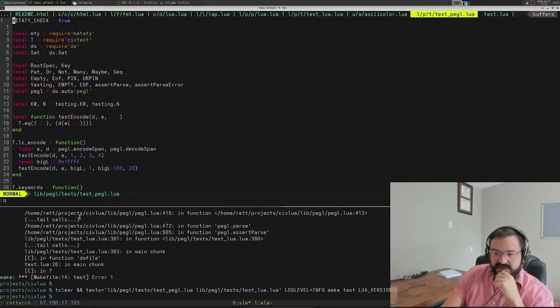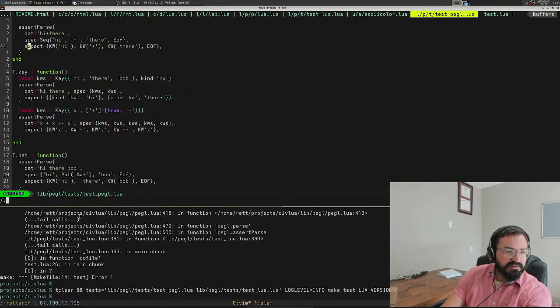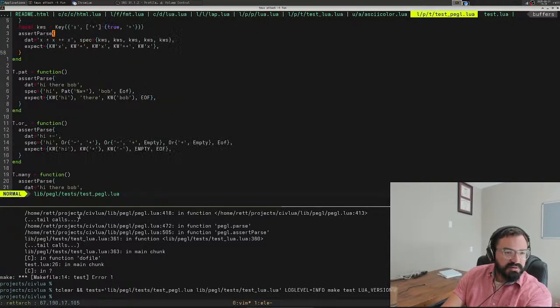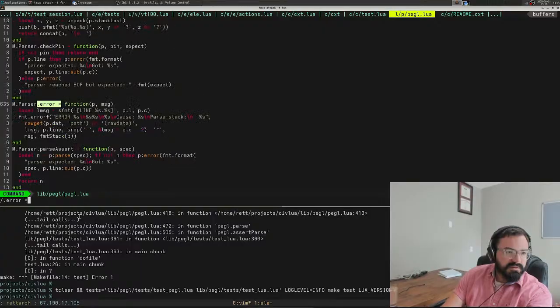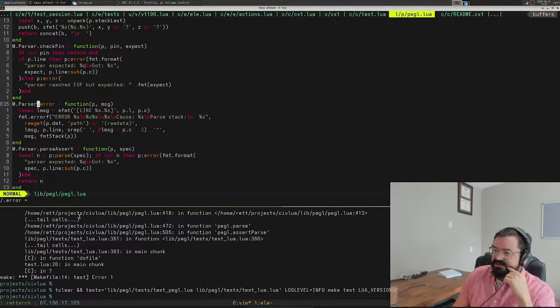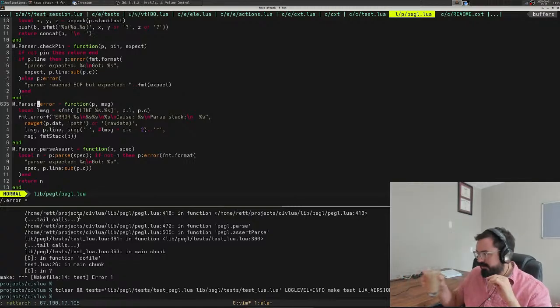Okay, so now that we've done that, I think it's called parser.error. No. Oh no, I'm in the wrong file. Yeah, so this is the function that folks are supposed to call when an error is definitively encountered.